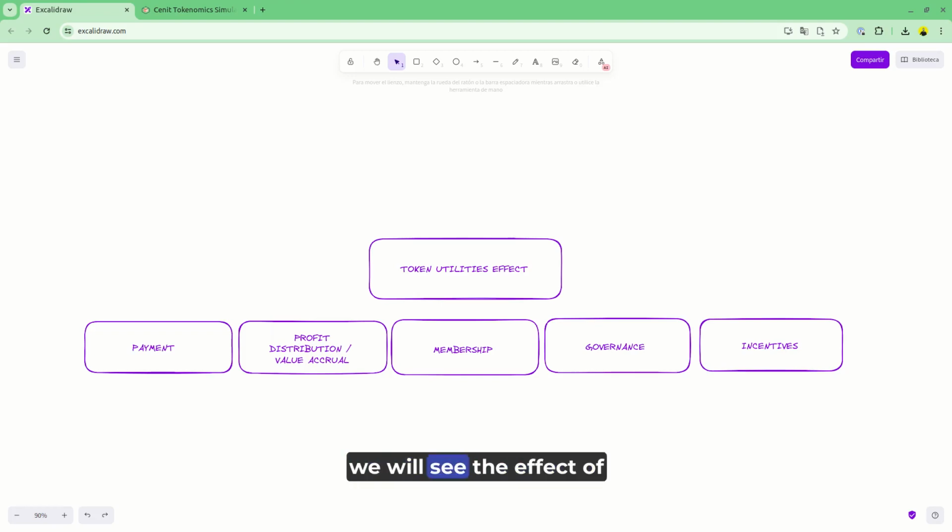In this video, we will see the effect of different token utilities on token demand. We'll start with payments, then we will go for profit distribution, value accrual, membership, governance, and incentive.